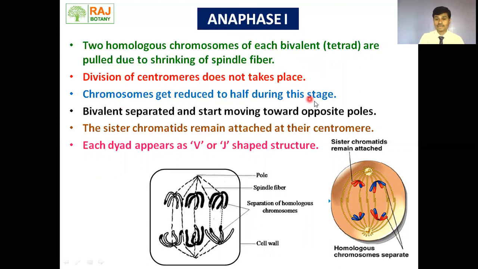Chromosomes get reduced to half during this stage. Here we can see the chromosomes are moved toward the poles. There is no breaking of this centromere. Bivalents separate and start moving toward the opposite poles. The sister chromatids remain attached at their centromere. Sister chromatids are still attached at their centromere position, and chromosomes look like the capital B and capital J shape during this anaphase. Same in case of the animal cell also. Only difference, aster is formed in animal cell.